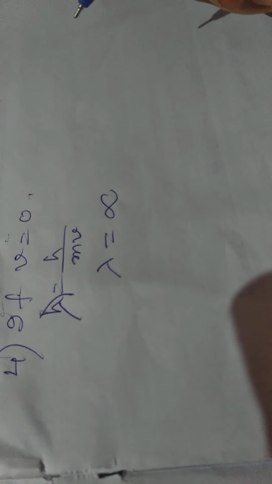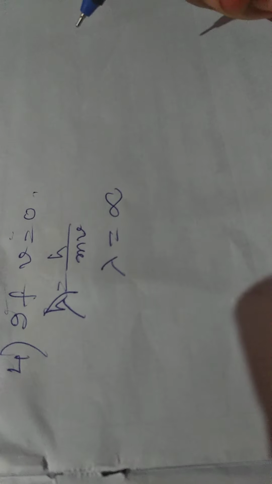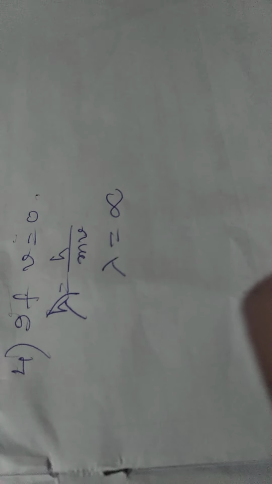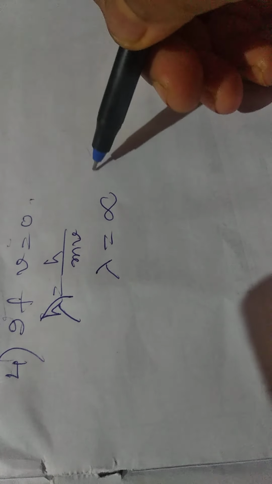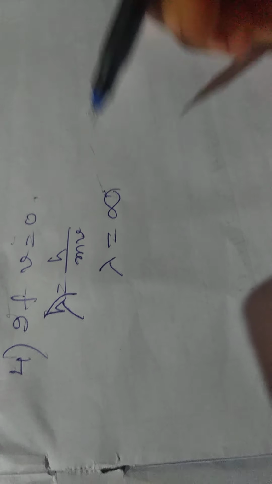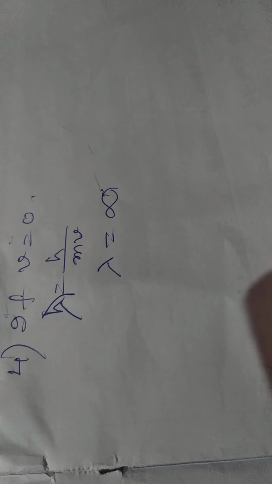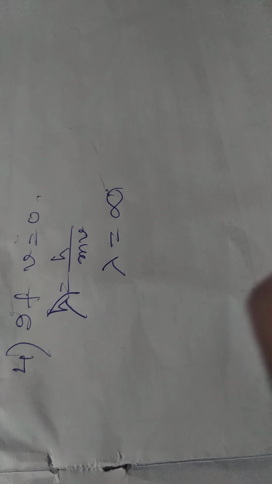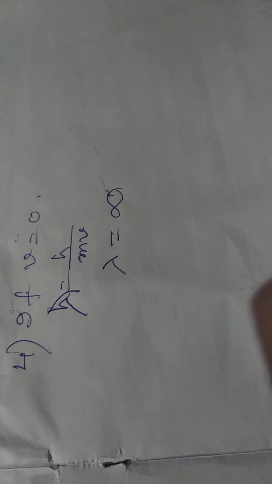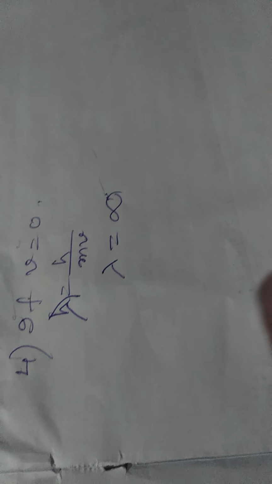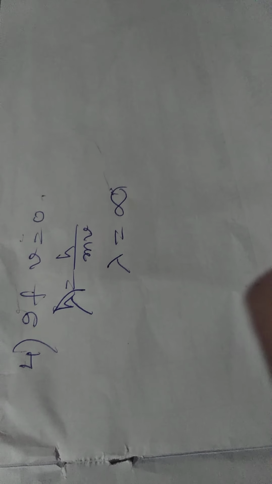That means you cannot visualize such waves if they are in motion, because the wavelength will be very high, infinite. And there are also some other conclusions.